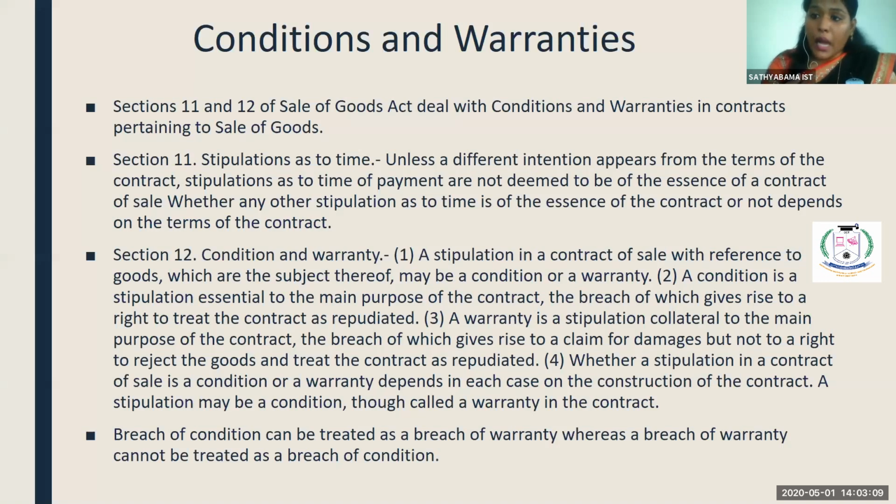In case anything happens to the goods, they'll replace the goods, I mean the electronic item or the goods which are damaged. So you can also see some warranties. If you buy some electronic item, they'll give a warranty for a specific part. This concept was brought in because of this Sale of Goods Act.